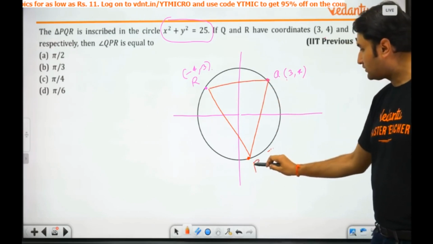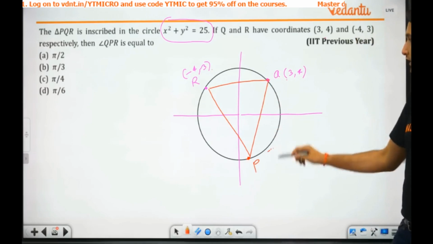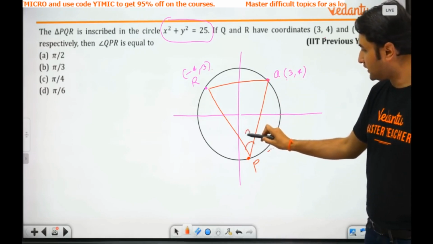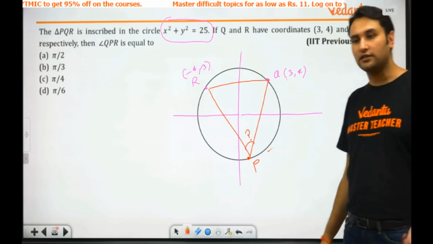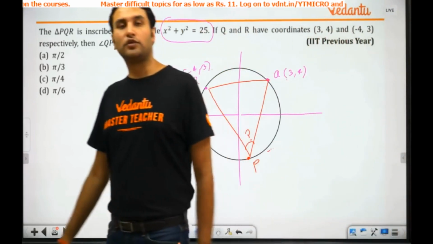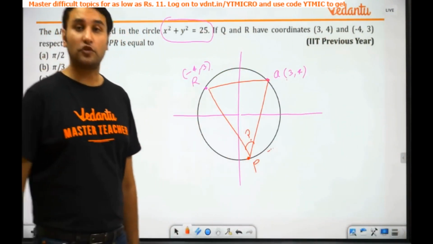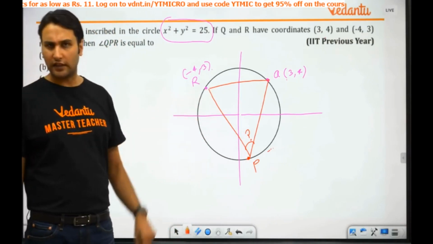So this is your P. The question is to find the angle QPR. This is the angle that you have to find out. What is the answer? Do you need any equation of circle? Absolutely not.